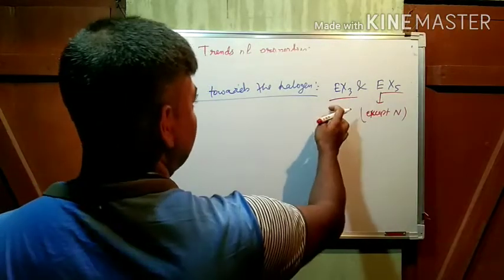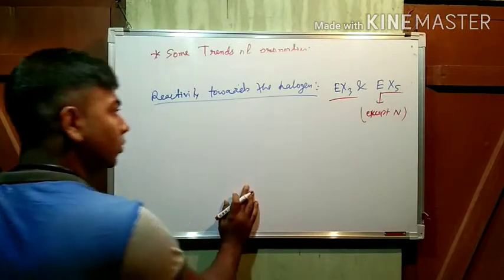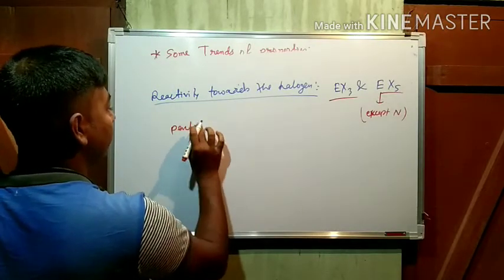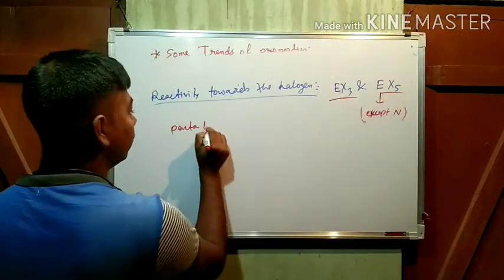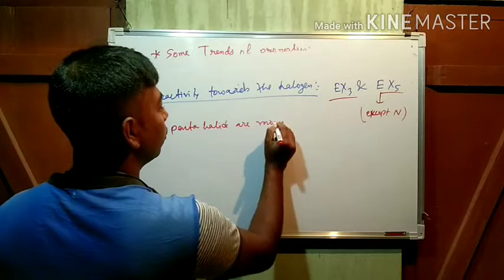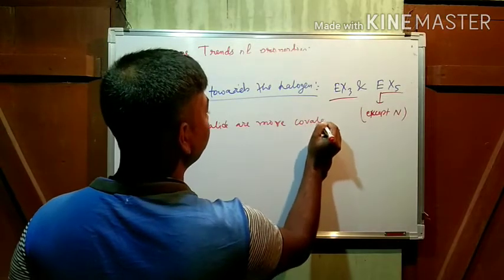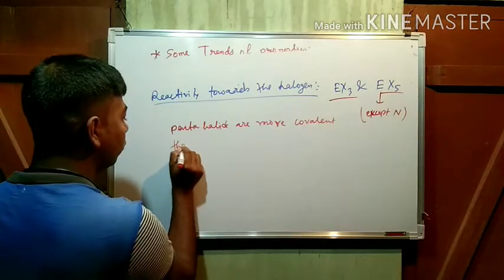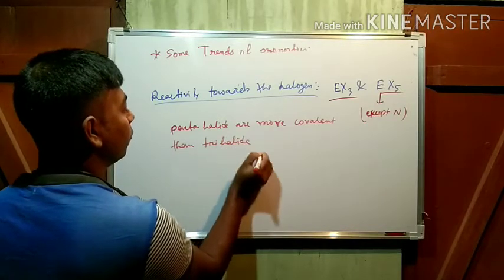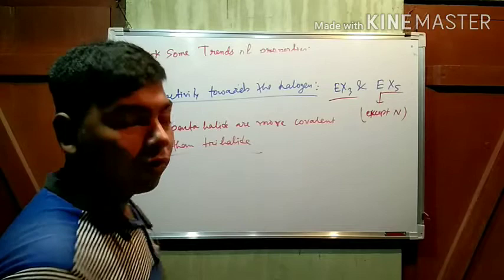First of all, let us compare between these two. Okay. Pentahalides are more covalent than trihalides.